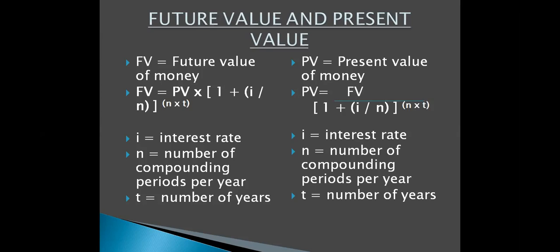So in that case, आपका ये वाला component (1 plus i divided by n) raised to power the time period, this is actually known as PV factor. अगर आपको कंपाउंड करना है तो it will become future value factor, और आपको प्रेजेंट वैल्यू निकालनी है तो it will become present value factor. So in this question we just have to do one thing, we just multiply the present value by the factor. अगर कंपाउंडिंग फैक्टर है तो we'll do it by future value component, and if it is present value then we will multiply it by the present value factor.